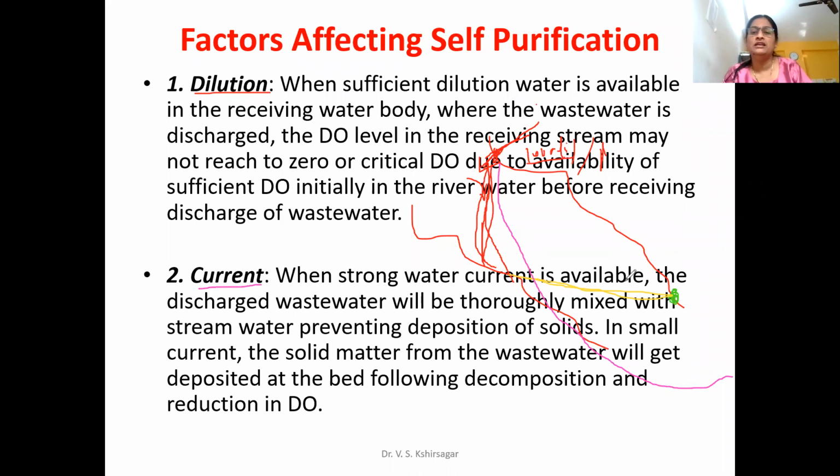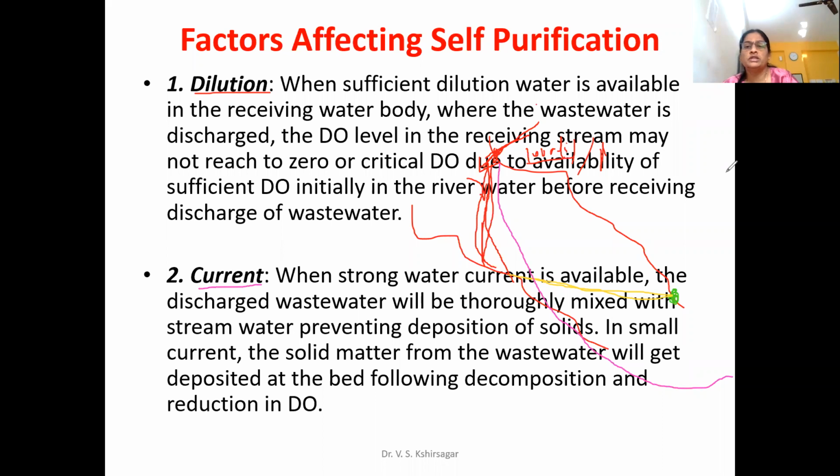If the current is high, there are more chances of contact with atmospheric oxygen, and because of that, the rate of self-purification of that river will be high. Whereas if the current is less, then the deoxygenation or self-purification rate will be very slow. So current affects it in that way, and it depends upon the slope of that particular stream.